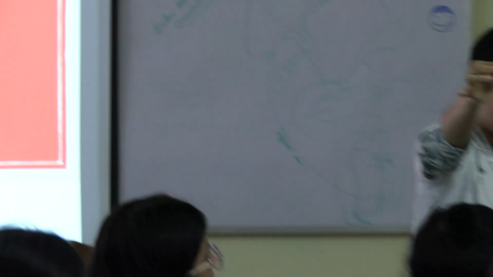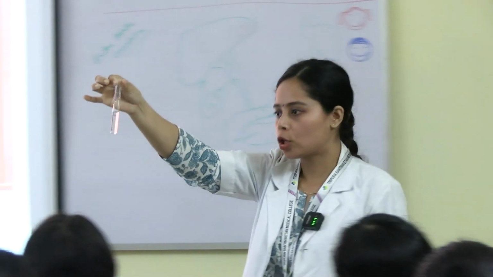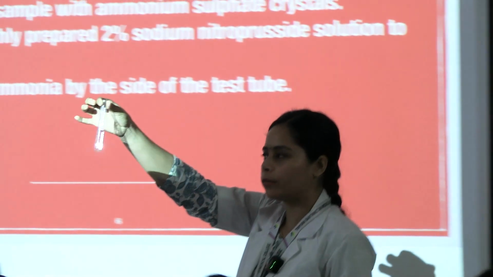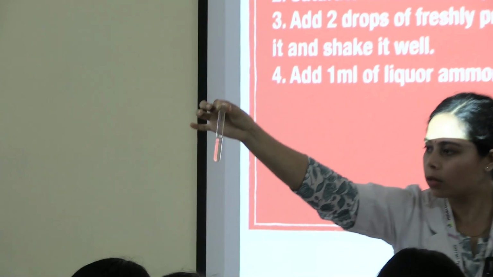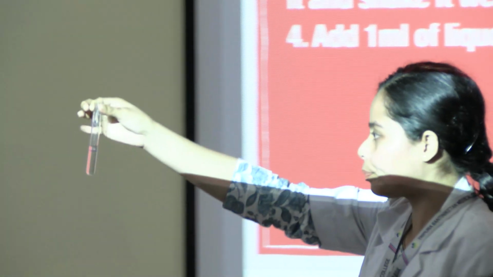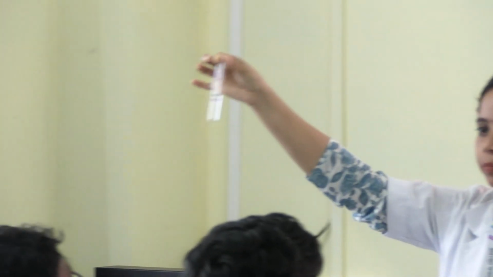Do you see a purple color line? See it? So is it positive for ketone bodies? Can you guys, the people at the back, can you see? Positive for ketone bodies? Yeah? Okay, now you understood how to do it.